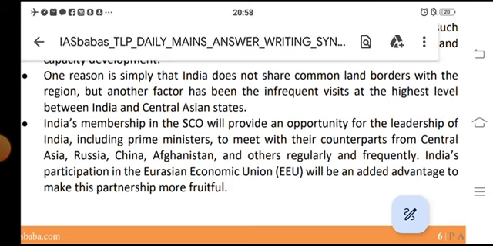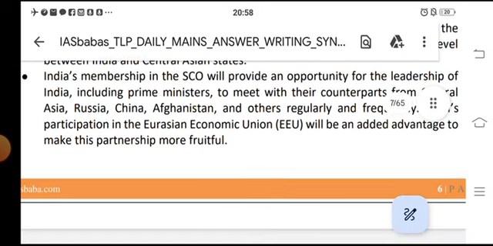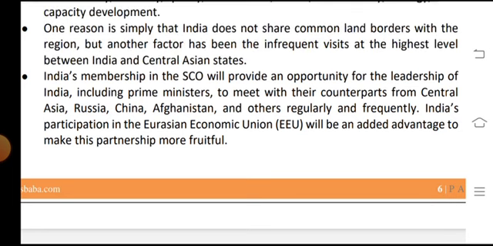One of the reasons is simply that India does not share a common land border with the region, but another factor has been the infrequent visits at the highest levels between India and the Central Asian states. India's membership in the SCO will provide opportunities for India's leaders, including the Prime Minister, to meet regularly and frequently with their counterparts from Central Asia, Russia, China and Afghanistan. India's participation in the Eurasian Economic Union, EEU, will be an added advantage to make these partnerships more fruitful.